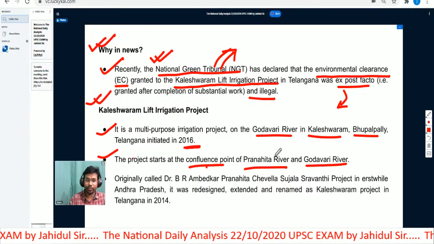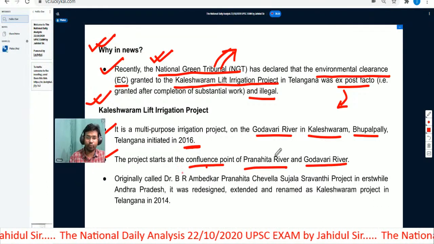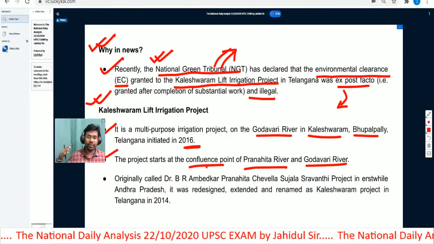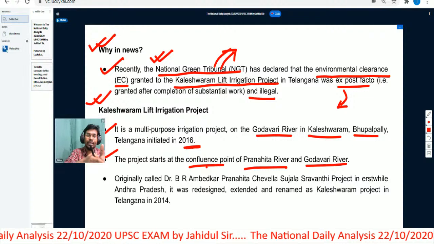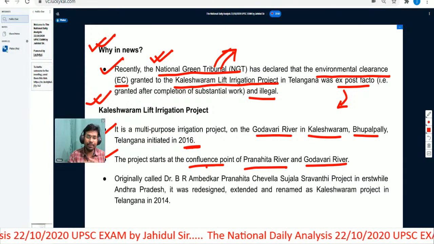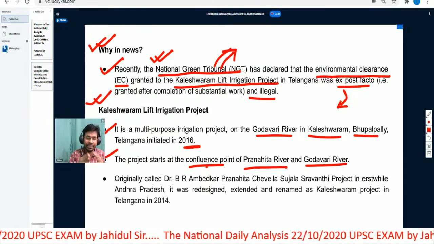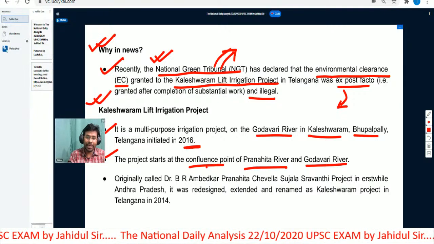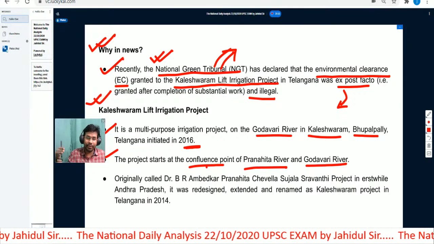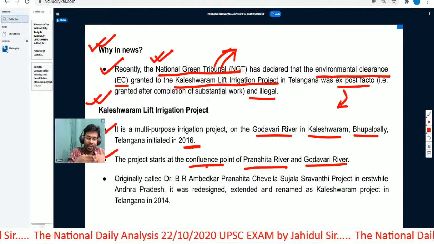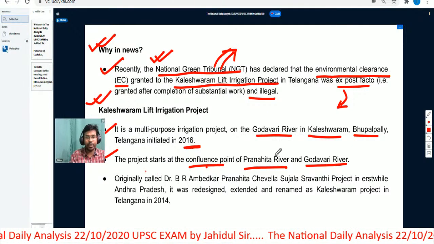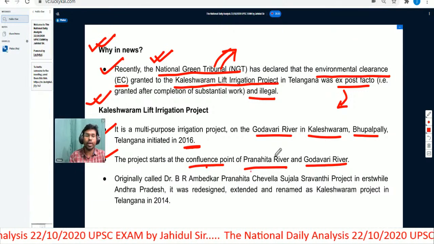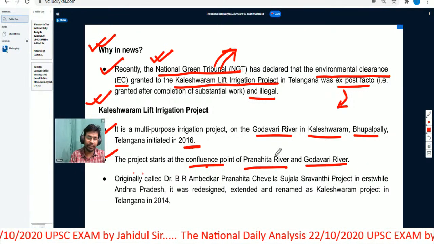Confluence means where two rivers, coming from different directions, meet at a point and start flowing in the same direction. So this particular project starts at the confluence point of the Pranhita River and the Godavari River.